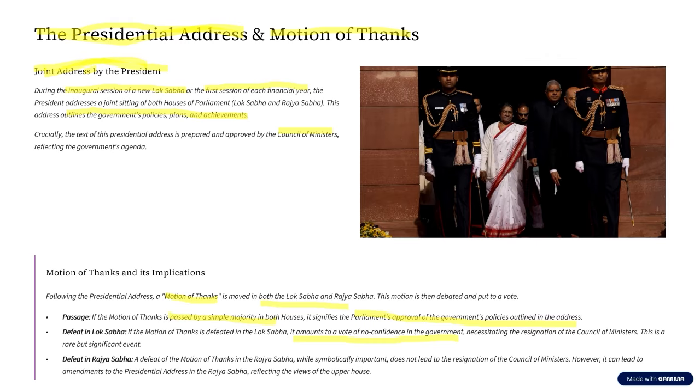Now, this is all happening in Lok Sabha. Now, who has the power to defeat the government? Lok Sabha or Rajya Sabha? It is only Lok Sabha.